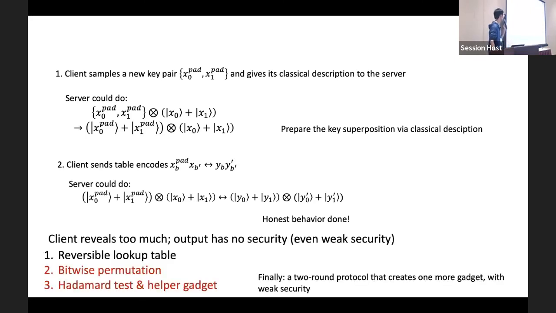But unfortunately, the client reveals too much information about the input keys, because one of the input keys is given simply classically to the server, and the output has no security or even weak security. And to rescue the security, we introduce the following 2 ideas in the paper. And in the end, we get 2-round protocols that allow us to create 1 more gadget, and the output gadgets will have weak security.